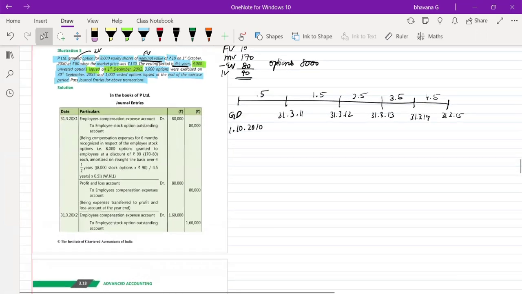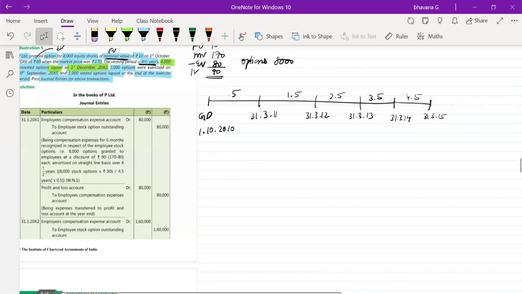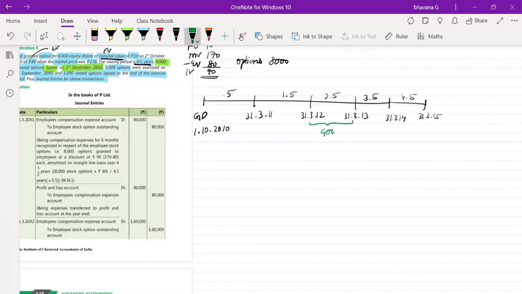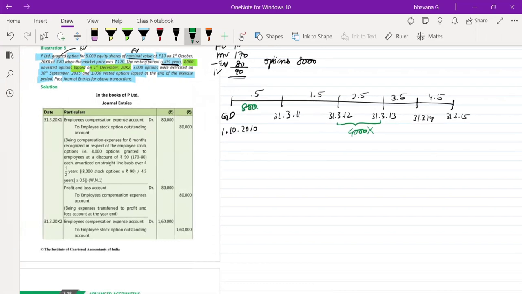So here what happened was on 1st December 2012, 4,000 options were lapsed. So when is 1st December 2012? It lies between this period. So in between this period, 4,000 options were lapsed. We started with how many options? 8,000 options here. Since 4,000 options were lapsed, you are left with only 4,000 options.